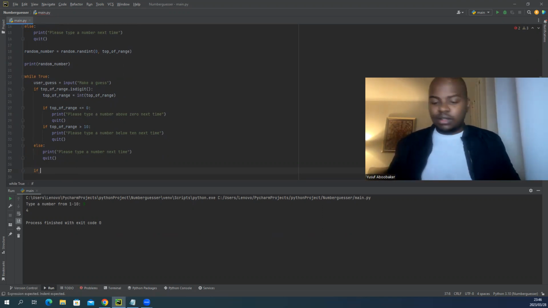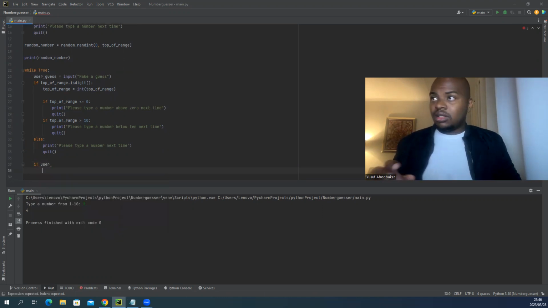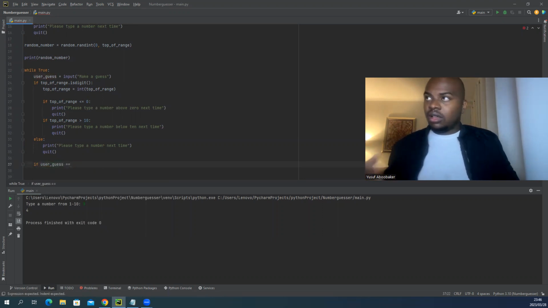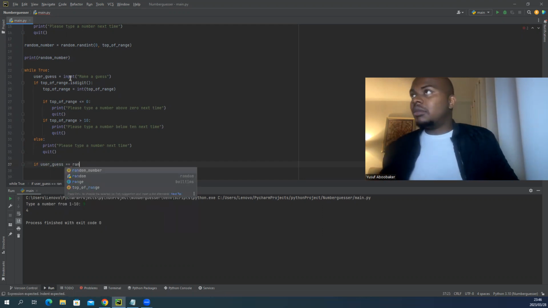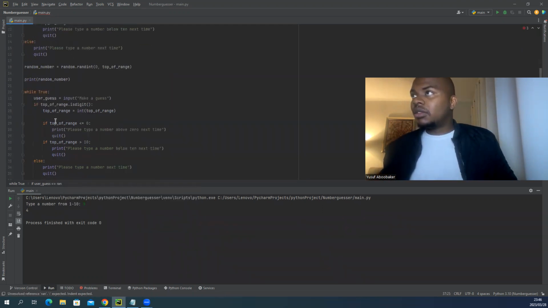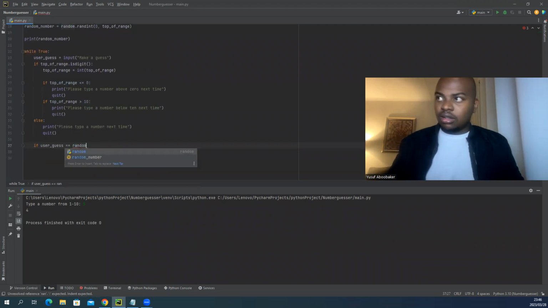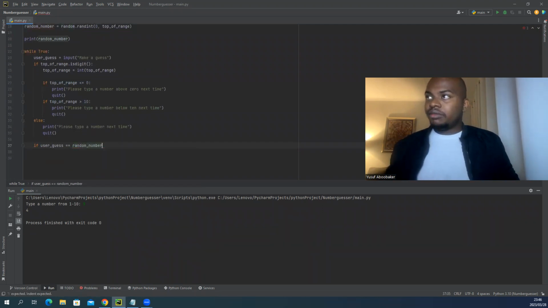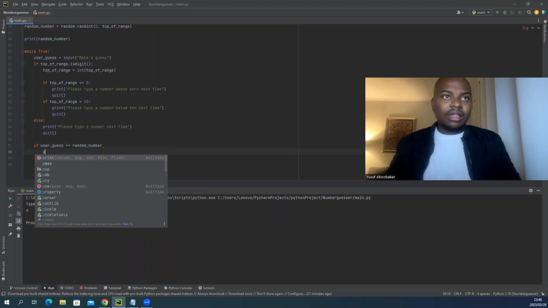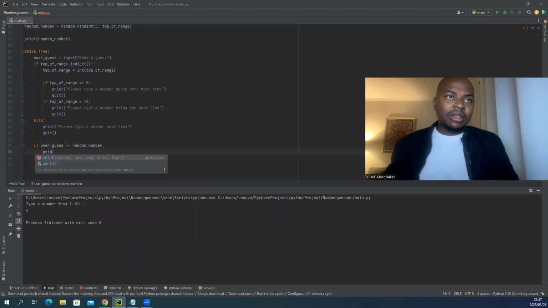So if the variable user_guess is equal to the random number that we're selecting, this one, the random number, then we'll print,